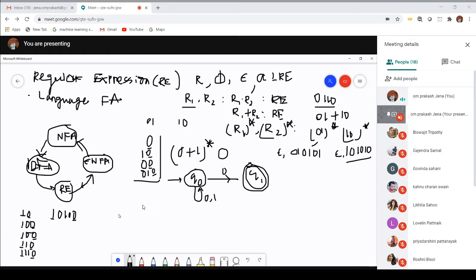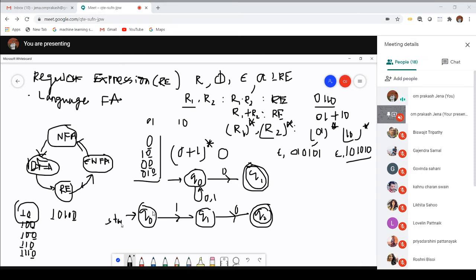So first you have to go for the construction of a machine for the basic string. Which one is the basic string here? 10 is the basic string. Now it is Q0, and it should be starting from 1, so this value is equal to 1 and goes to Q1. Then it should be ending with 0, going to Q2. And Q2 is my final state since it is ending with a 0. Okay. So here it will be the start state. The arrow mark represents the start state, and the double circle will indicate the end of the state, the final state.